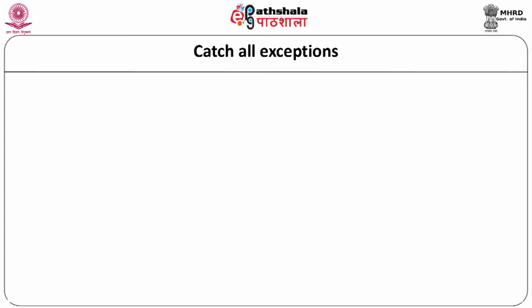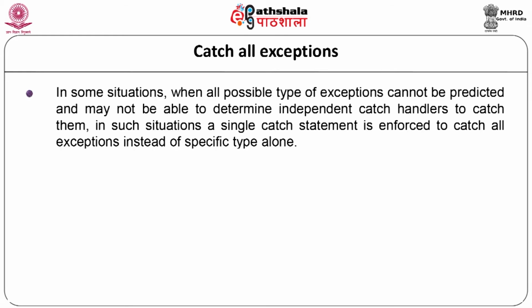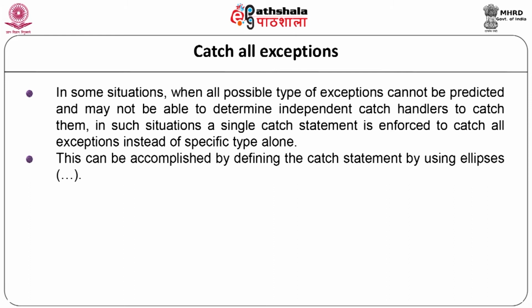Catching all the exceptions. In some situations, when all the possible types of exceptions cannot be predicted, I may not be able to determine independent catch handlers to catch them. In such situations, a single catch statement is enforced to catch all the exceptions instead of a specific type alone. This can be accomplished by defining the catch statement using an ellipsis inside the round brackets.